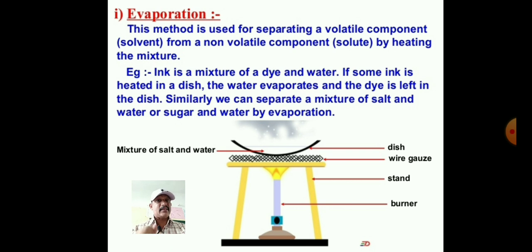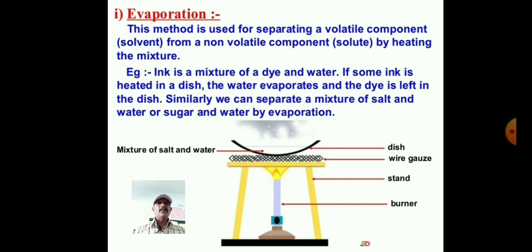Again we will discuss evaporation here. This method is used for separating a volatile component, that is the solvent, from a non-volatile component, that is the solute, by heating the mixture. By heating the mixture, we get evaporation or vapor.